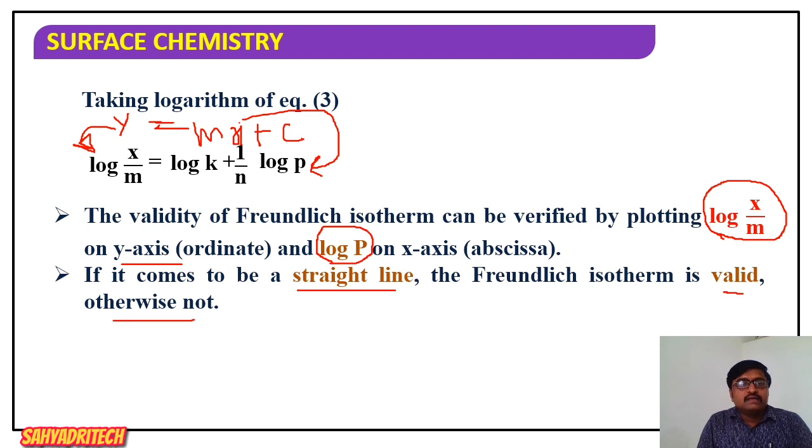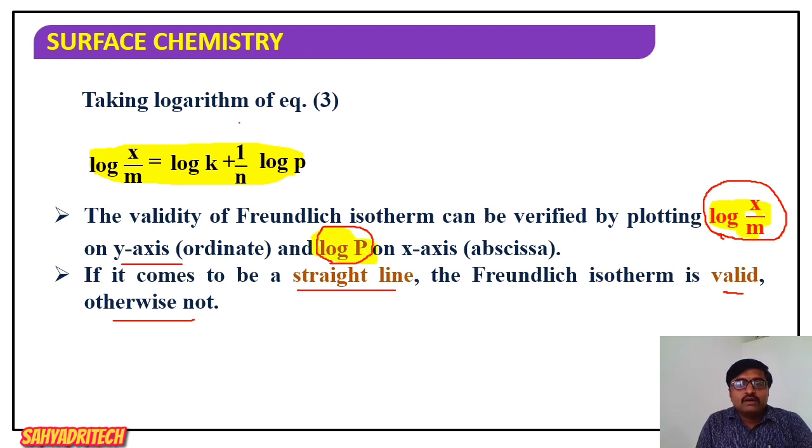That is, log of x by m is equal to log k plus 1 by n log of p. This equation is compared with the equation of a straight line. On comparison, what are the coordinates here? Log of x by m versus log p. If you plot a graph of log of x by m versus log p, we should get a straight line. If you get a straight line, we say the Freundlich isotherm is validated. It is valid, otherwise not.